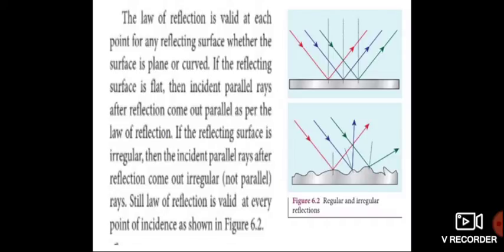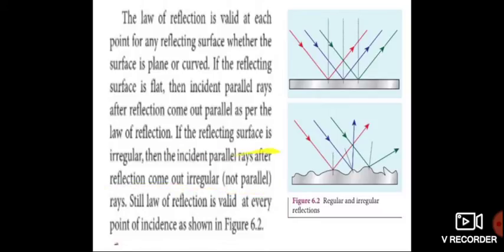Okay students, if the reflecting surface is irregular like this, then even though the incident rays are parallel, the reflected rays are not parallel, because they are incident on an irregular surface.